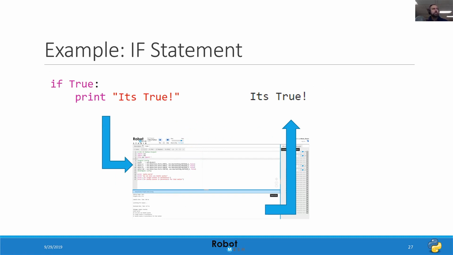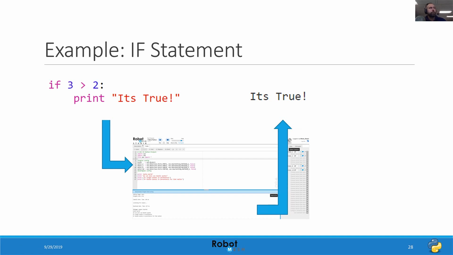So the easiest one is just to say if true, and basically that's me using a Boolean value. You'll notice that true here is using the capital T, and it's all in pink, meaning it's a keyword. So it's going to say if true, colon, indent, print it's true. So because this is always going to evaluate to true, because I've been explicit in telling the if statement that, it's going to write it's true here at the bottom of the screen. If 3 is greater than 2, colon, print it's true. In this case, 3 is greater than 2, so it's going to print it's true.